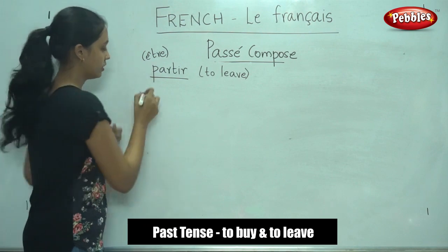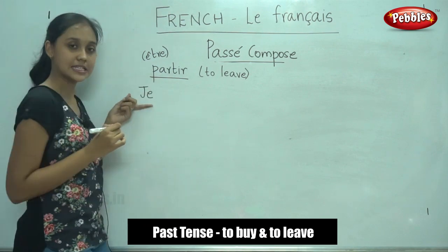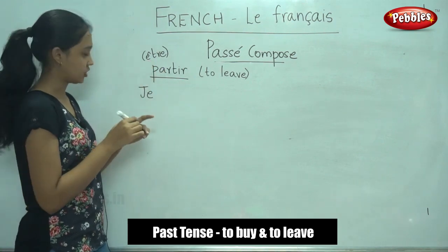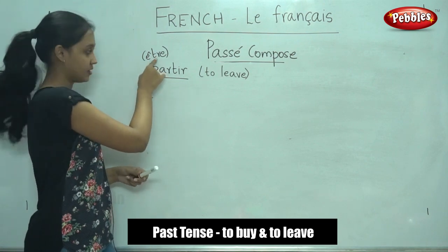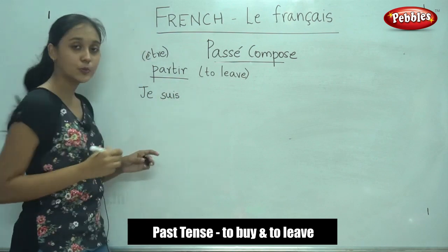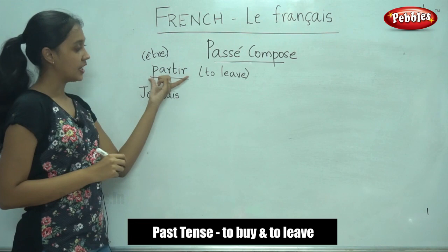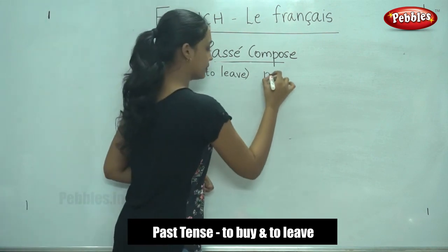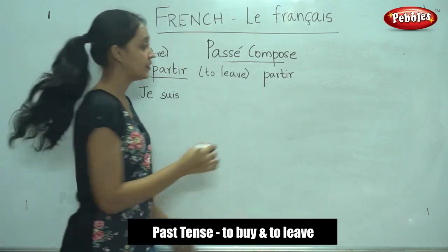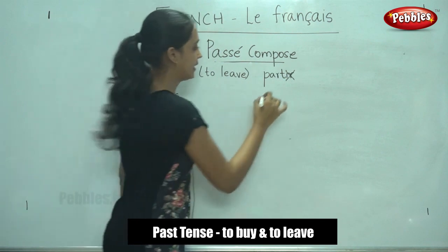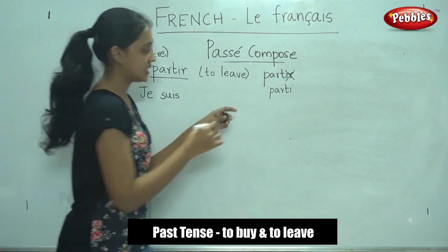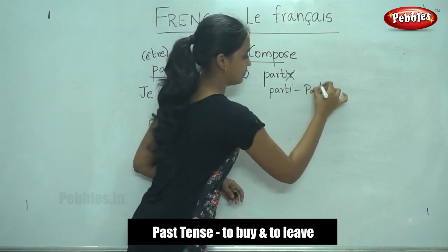Okay. So now let us write again. We would write the subject followed by être or avoir conjugation. So in this case it is être. For je it is je suis, followed by the past participle. Now partir, it is an IR verb. So how would you write the past participle of an IR verb? You would remove IR and replace it with I. Parti. This is the past participle.